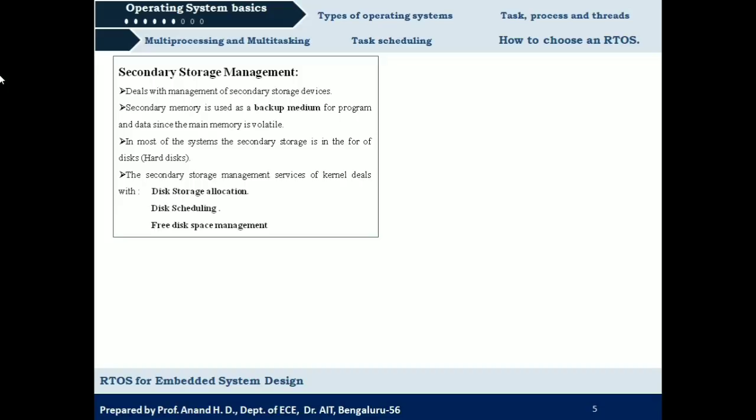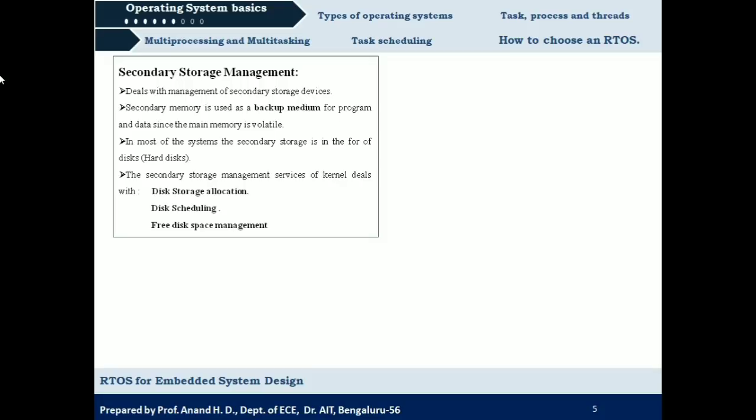If you consider your primary memory, it is usually RAM. RAM is volatile memory, so we need to take a backup of those things and save it in non-volatile memory. Secondary storage devices are non-volatile memory.